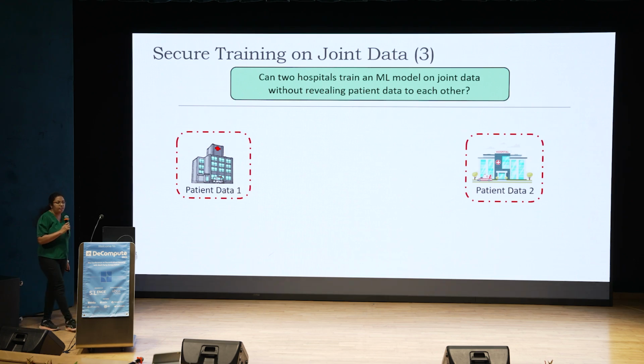The third scenario is that of secure training on joint data. So machine learning is an extremely important and data-hungry application, and models get better with more data and more diverse data. So here there are two entities who want to train a model jointly on all their data, as if all the data was present together and you want to do centralized training. I'm not talking about something like federated learning, which keeps data separate. However, the issue is that data is often protected and cannot cross trust boundaries. This can be due to legal reasons, IP reasons, and so on. So the question is, can these two entities train a joint model on all the data put together without sharing the data with each other?